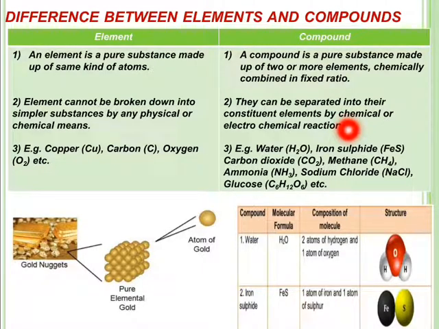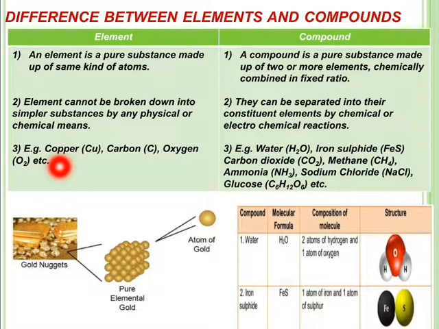A compound can be broken down into hydrogen and oxygen, like in water, by chemical or electrochemical reactions, but not by any physical means. So that is why it is a pure substance, but it can be separated into its constituent elements not by physical means but by chemical or electrochemical processes or reactions.